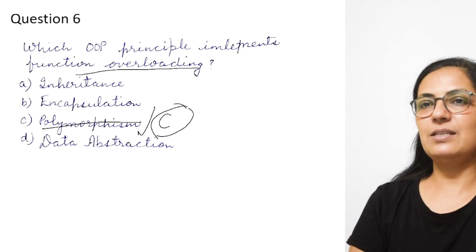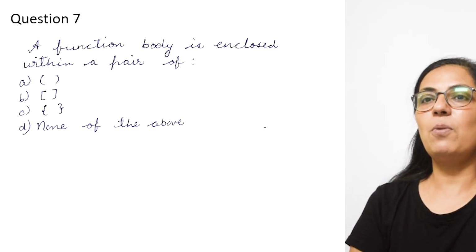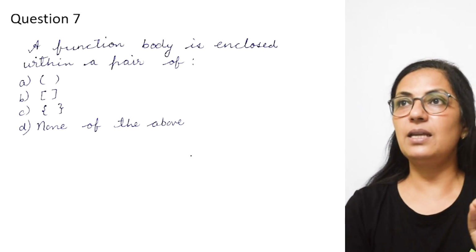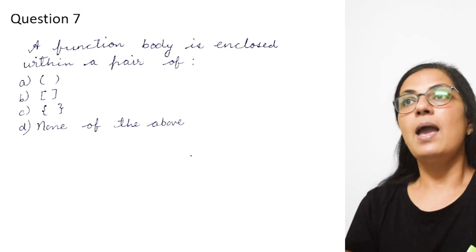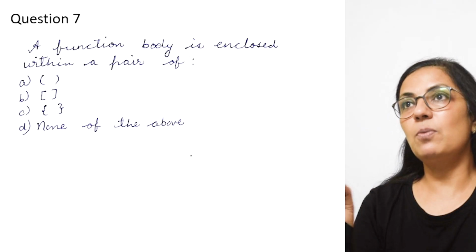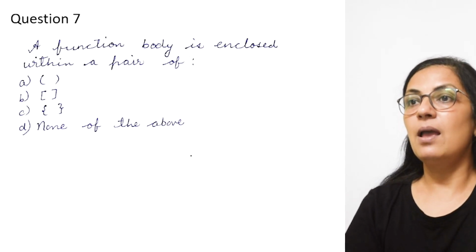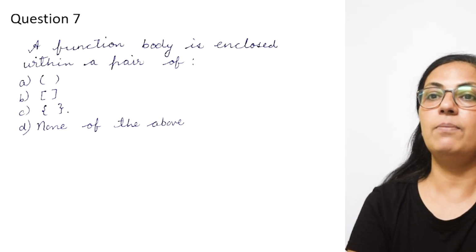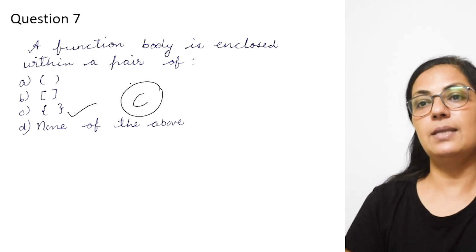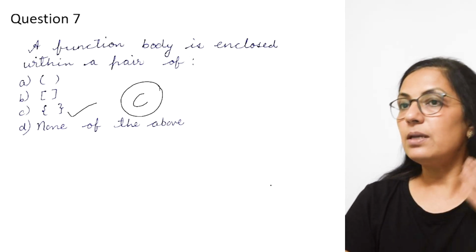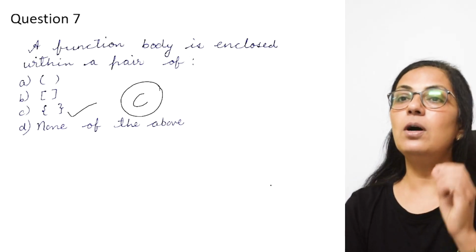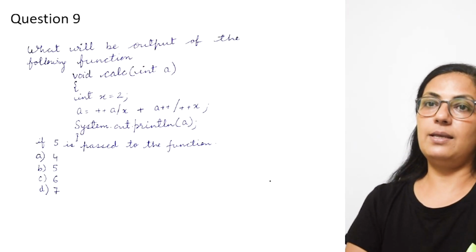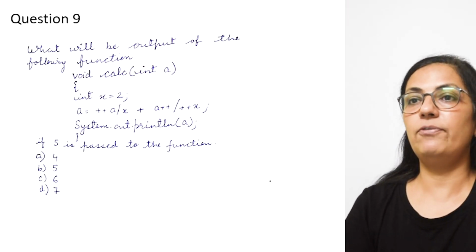Right, children? So this is a very easy question. A function body is enclosed within a pair of what? You write the main function, public static void main, and small brackets you put. Those small brackets indicate that it is a function, but the body of the function is always written within the pair of curly braces. So option C is the correct answer. When you do user defined functions also, the definitions of all the functions are written within the pair of curly braces.